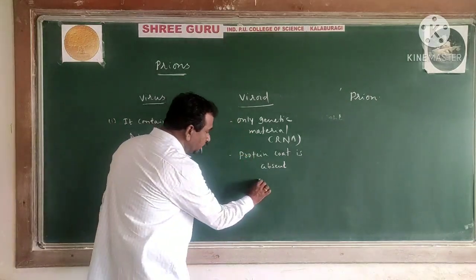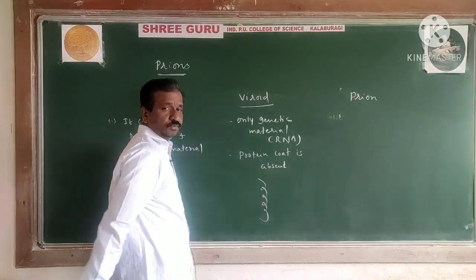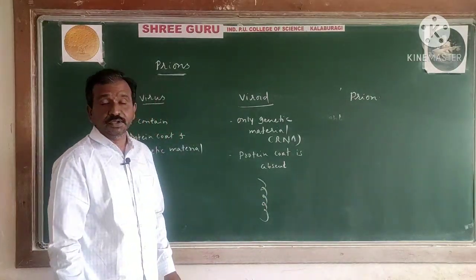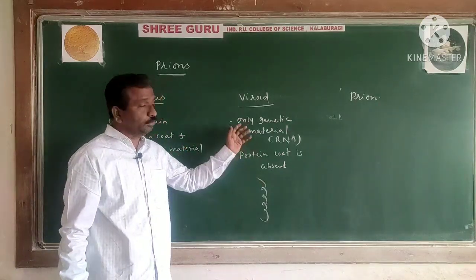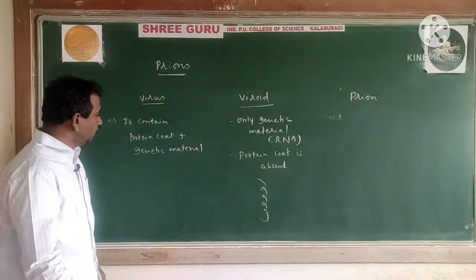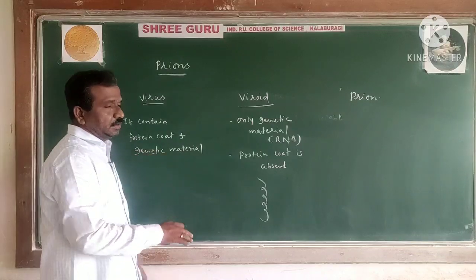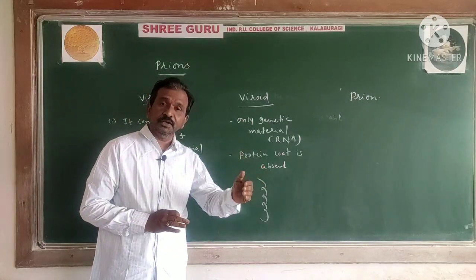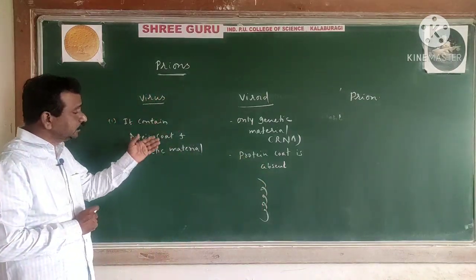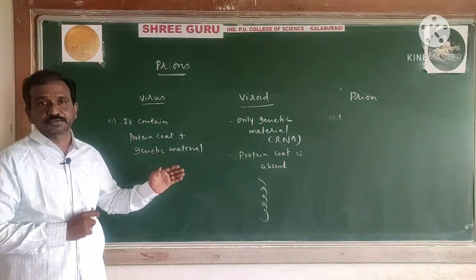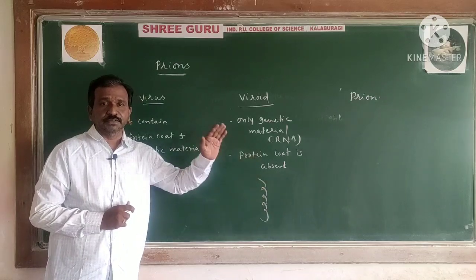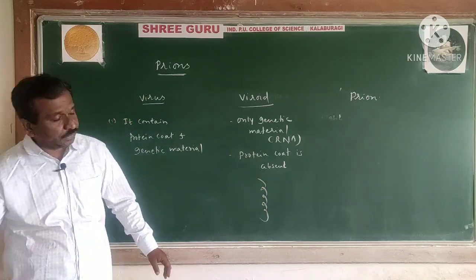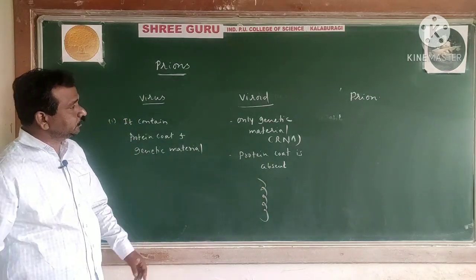Only hereditary material is found, and with the help of only genetic material they cause the disease. This is the second point. The third point we have also discussed: viruses normally have high molecular weight, viroids have low molecular weight. This difference we can see.